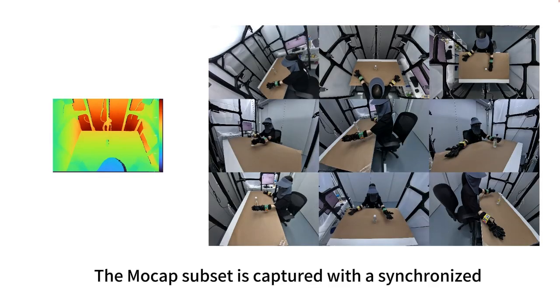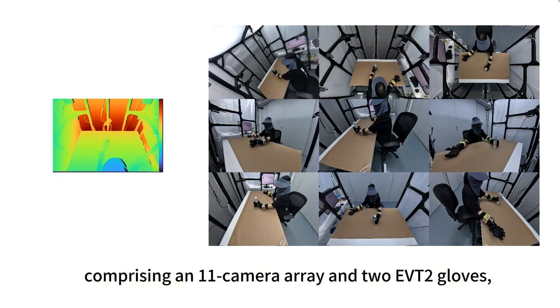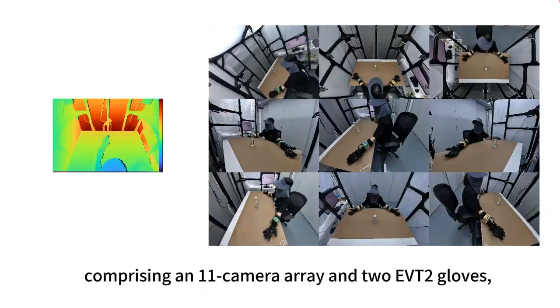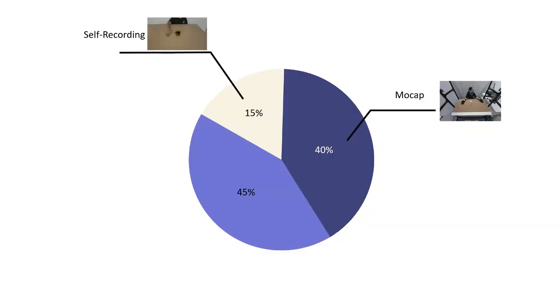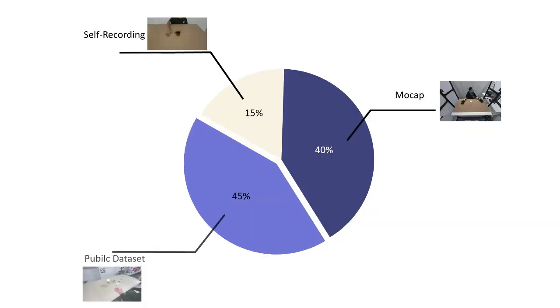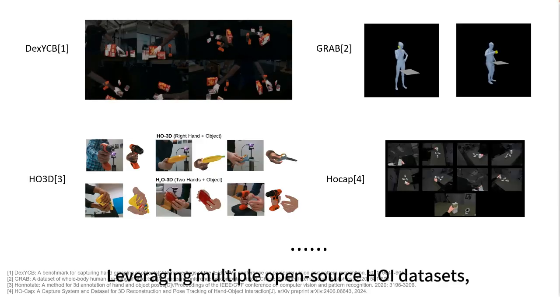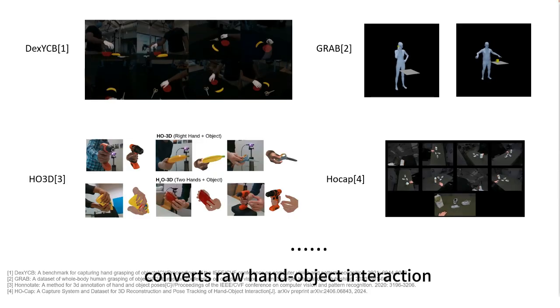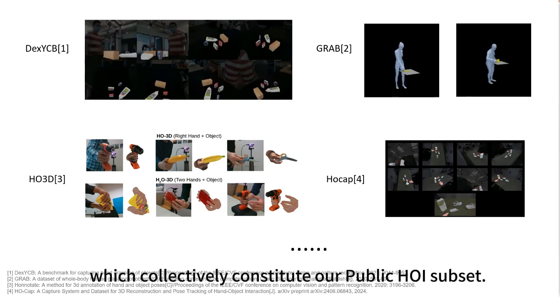The mocap subset is captured with a synchronized multi-sensor rig comprising an 11-camera array and 2 EVT2 gloves, each with 29 magnetic encoders and 16 tactile sensors. Leveraging multiple open-source HOI datasets, the RoboWheel pipeline converts raw hand-object interaction videos into robot-ready data, which collectively constitute our public HOI subset.